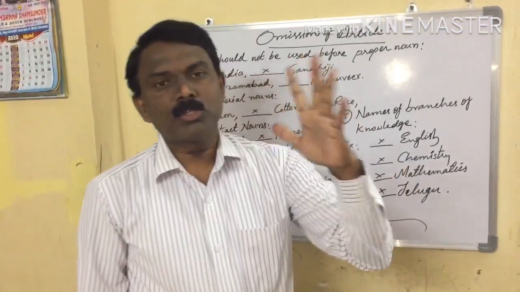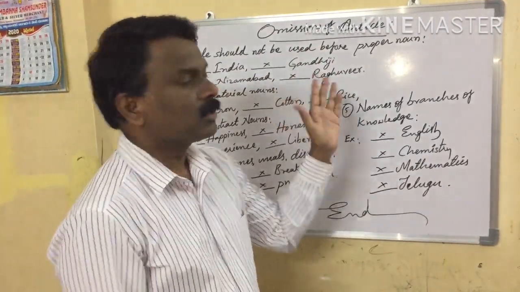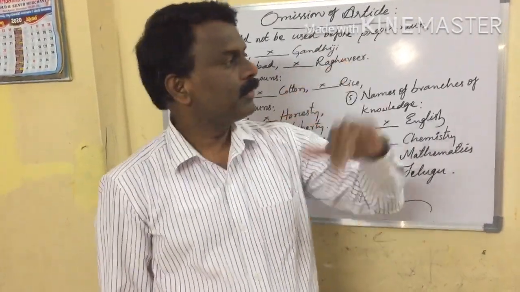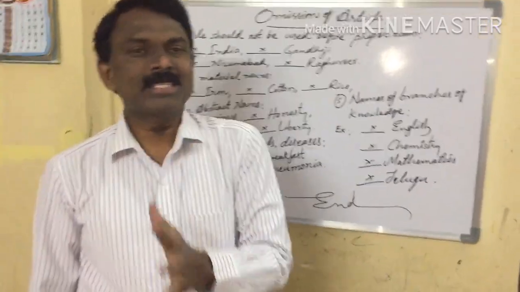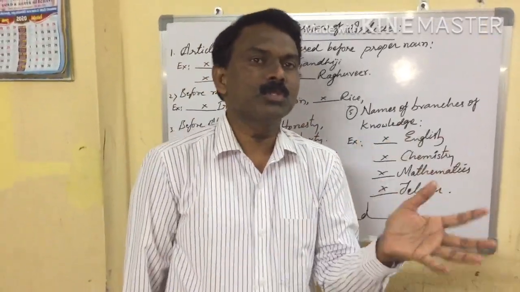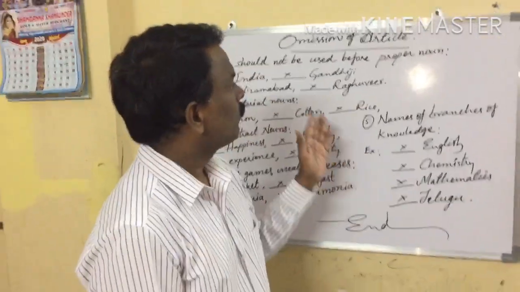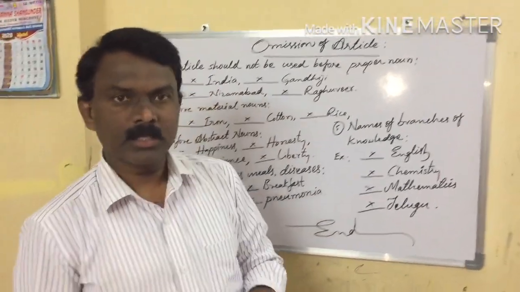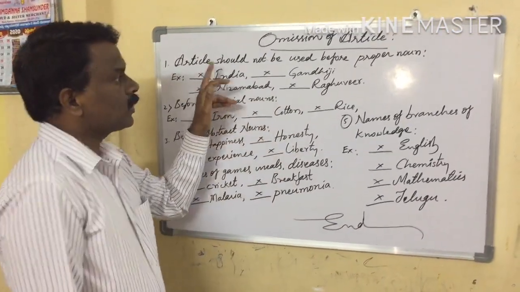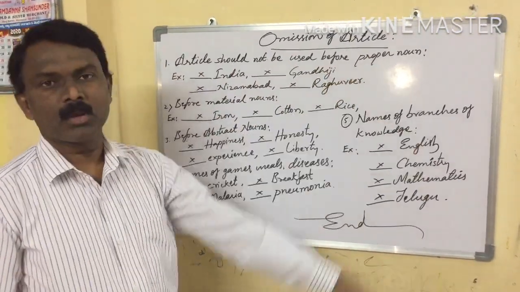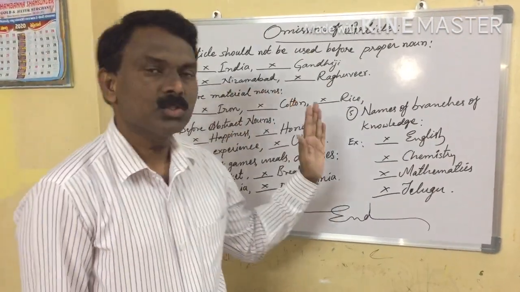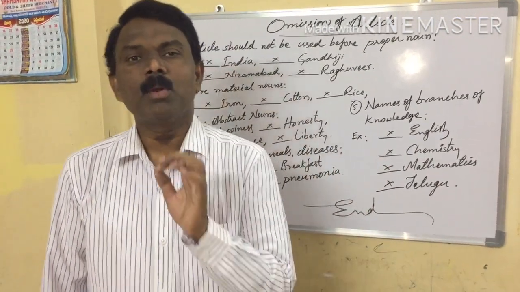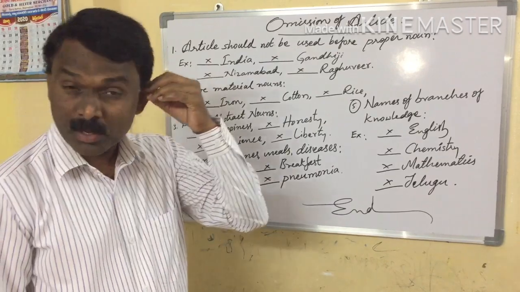Okay, now let us see omission of articles. Omission of articles means previously we have discussed where we should use articles, but now where articles should not be used. See here, article should not be used before proper nouns. What is a proper noun?